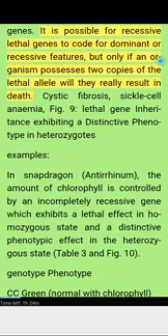It is possible for recessive lethal genes to code for dominant or recessive features, but only if an organism possesses 2 copies of the lethal allele does it really result in death. Examples: cystic fibrosis, sickle cell anemia. Figure 9. Lethal gene inheritance exhibiting a distinctive phenotype in heterozygotes.